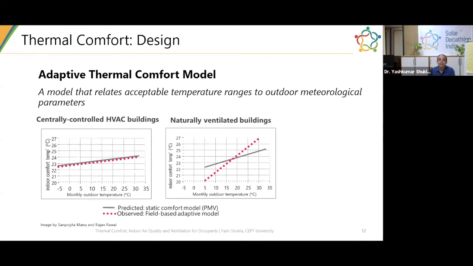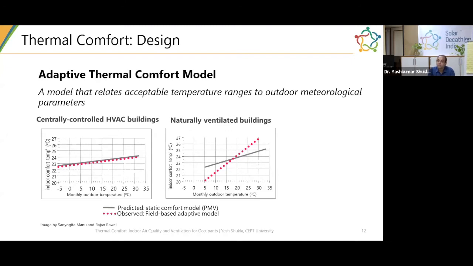However, if you look at naturally ventilated buildings and also mixed mode buildings, you will see that the temperature, which is the red dots, can actually go as high as 7 degrees. It can go from 20 to 27 degrees. So this comfort model provides immense opportunity in your design so that you don't have to maintain a constant temperature inside a building, but actually vary your temperature in a way that when outside is warm, you can maintain a slightly warmer temperature, thus saving electrical energy.